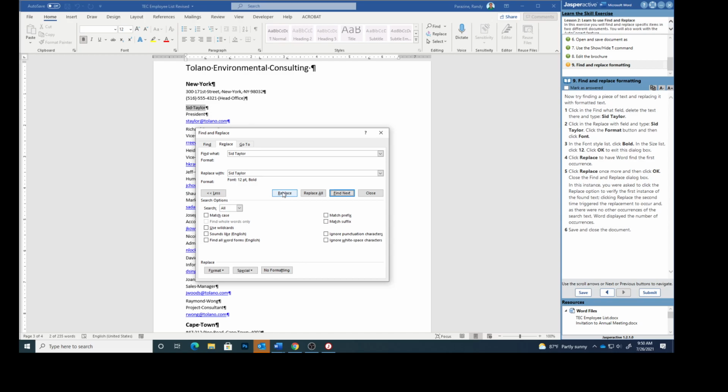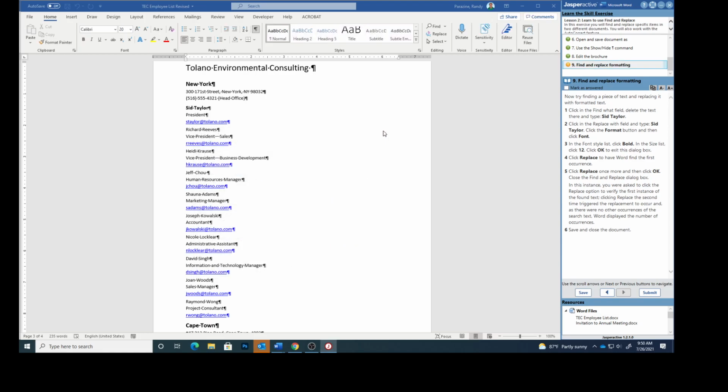Click Replace once more. And then click OK. And then close this Find and Replace dialog box. In this instance, you were asked to click the Replace option to verify the first instance of the found text. Clicking Replace the second time triggered the replacement to occur, and as there were no other occurrences of the search text, Word displayed the number of occurrences.